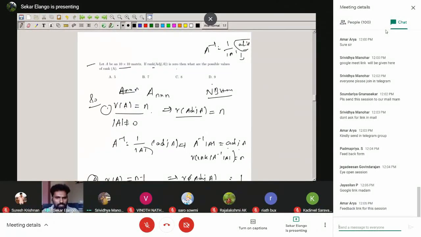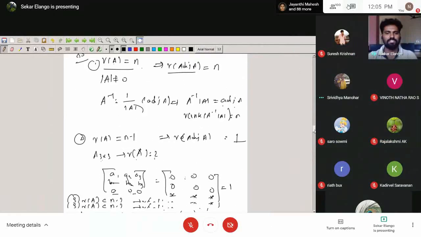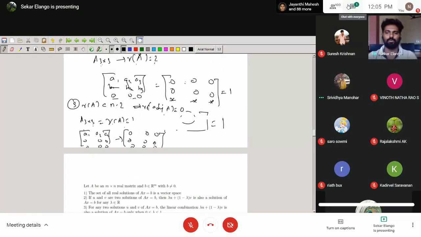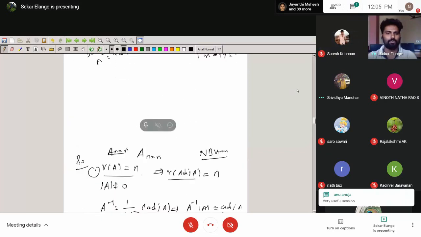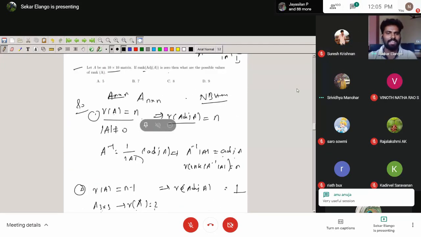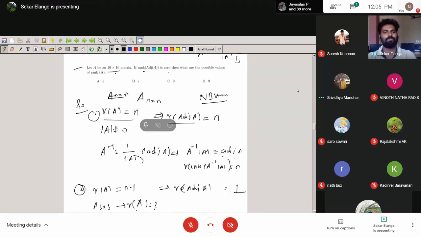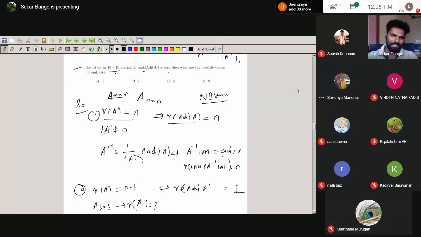So now here the question is: rank of adjoint of A is 0. Then what are the possible values of rank of A? When rank of adjoint A is 0, rank of A is less than n minus 2. So here what is the n value? N is 10. So less than n minus 2, so you can choose 8. Take less than 8.